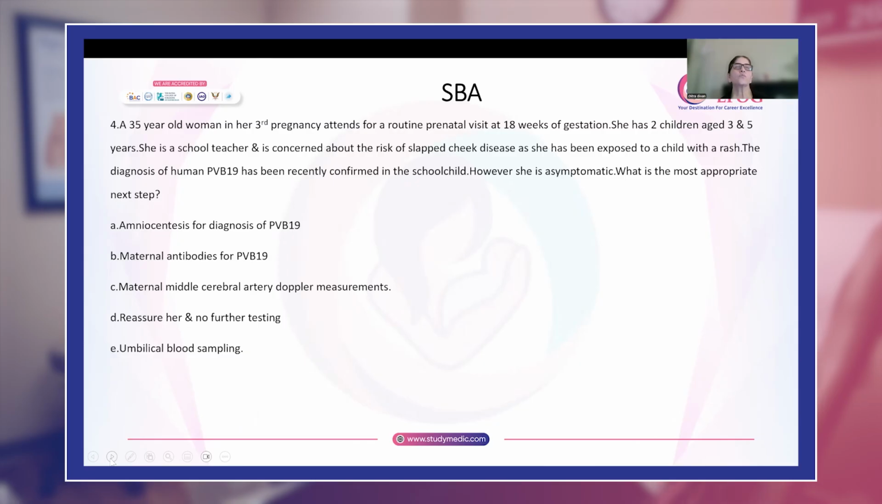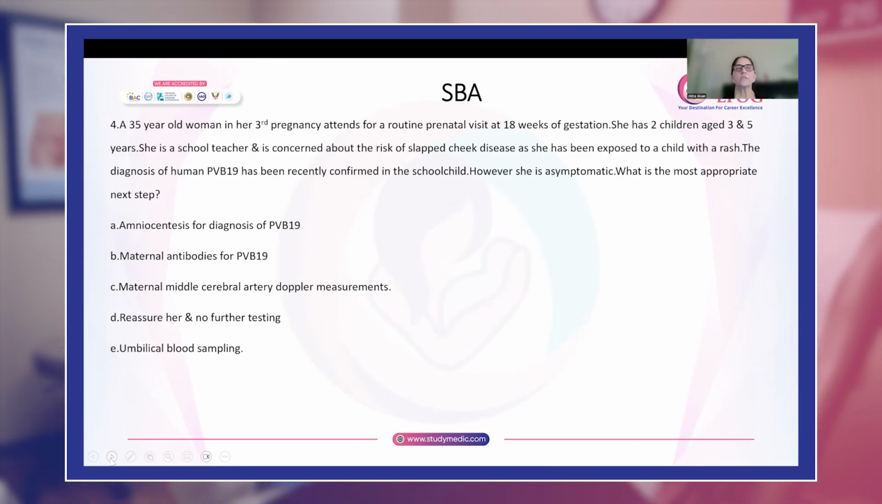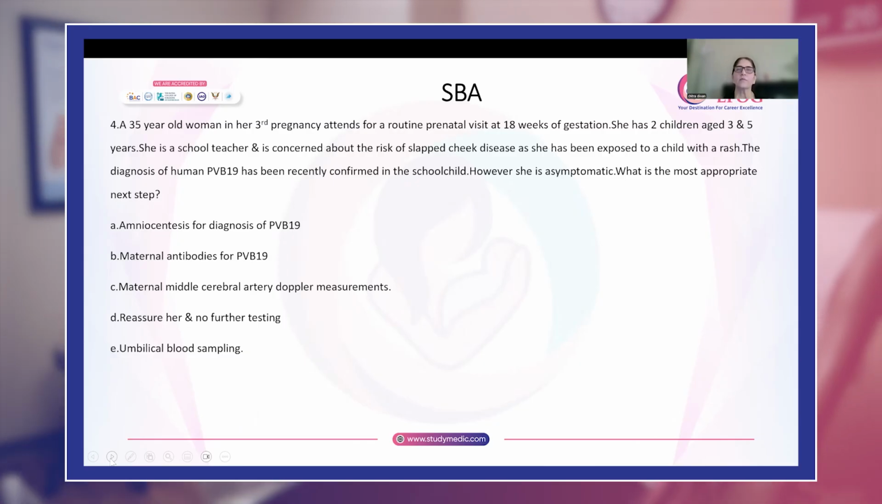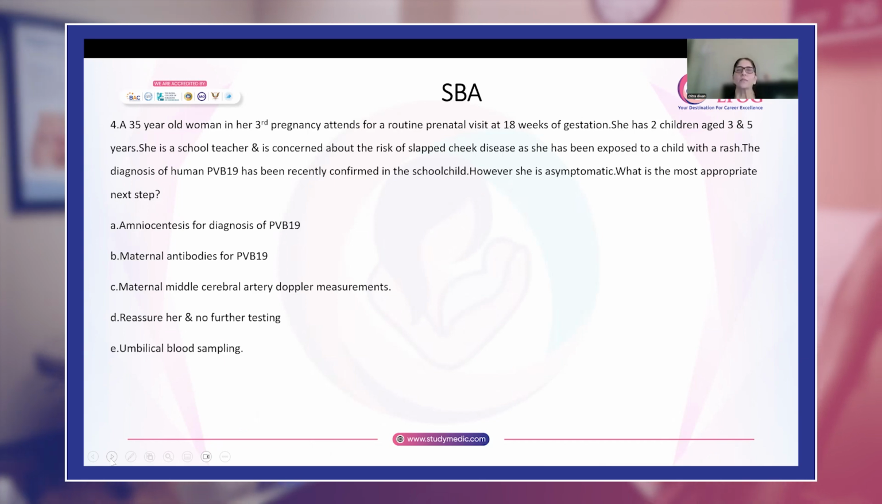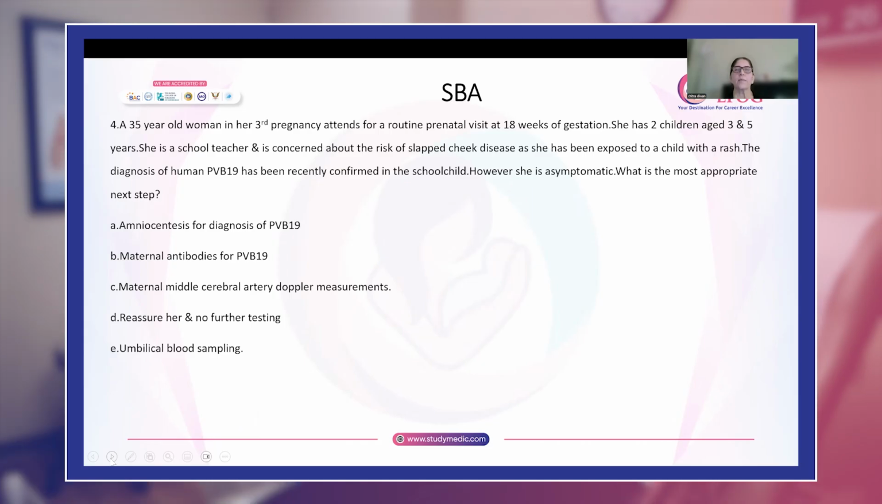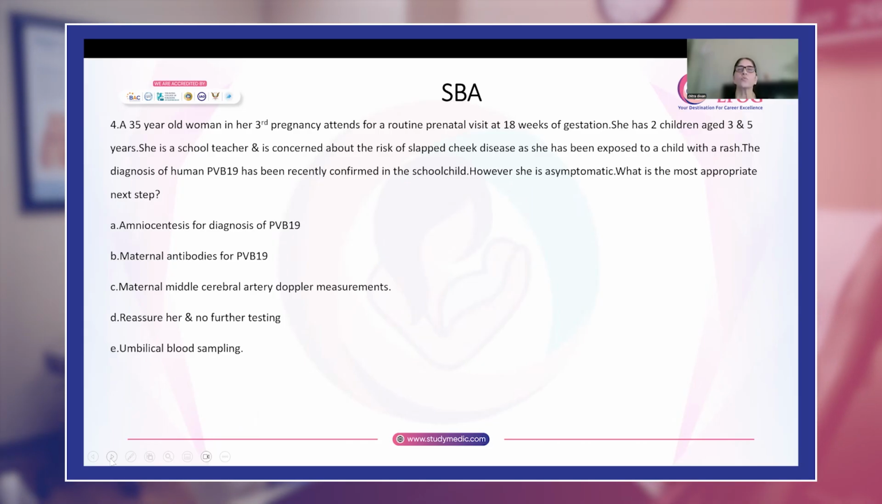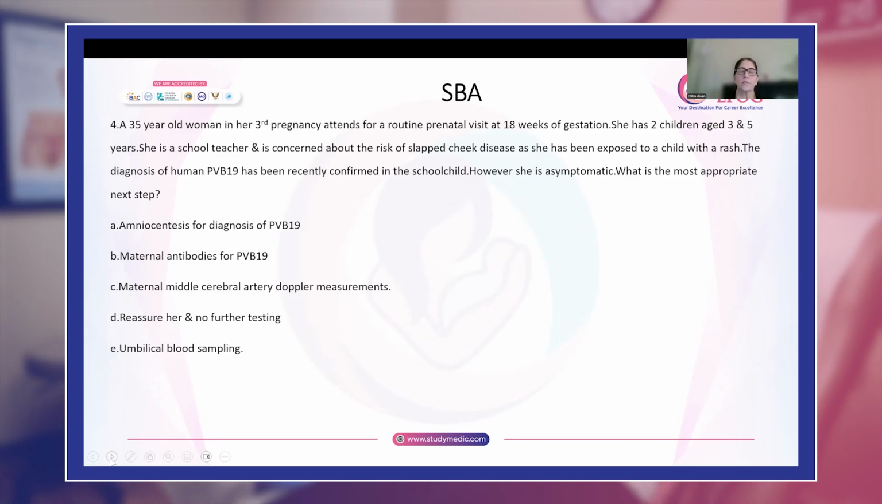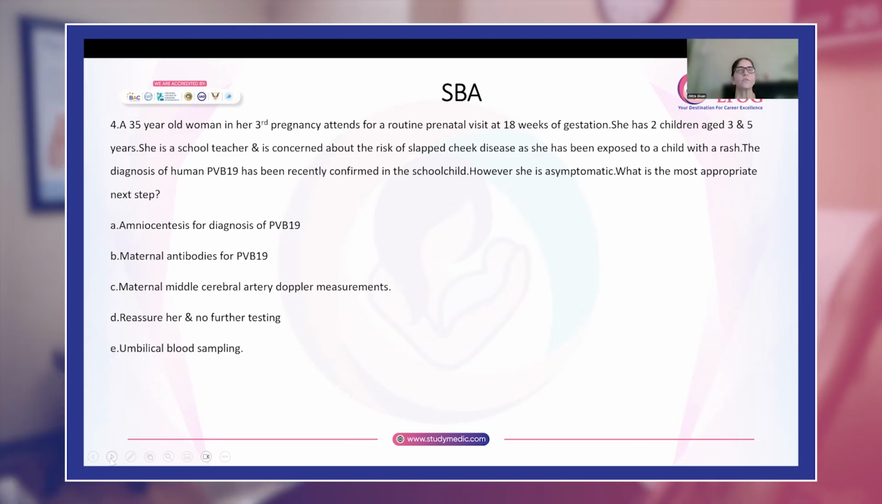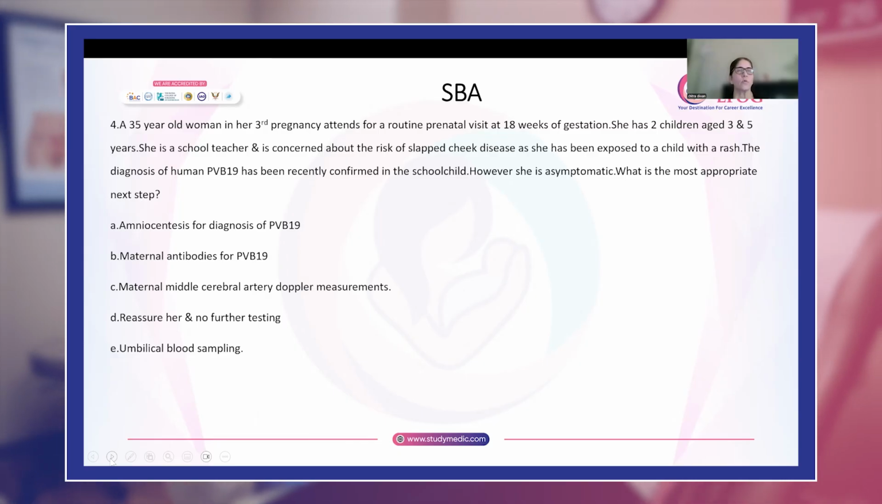Now you have again this woman, third pregnancy. She comes for a routine prenatal visit at 18 weeks of gestation. Two kids are there. She's a school teacher. She has been exposed to a child with slapped cheek. She is asymptomatic. So, what is the appropriate advice that you will give her? She doesn't know whether she has had the disease previously or not.